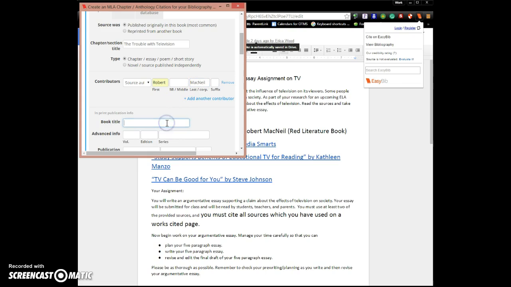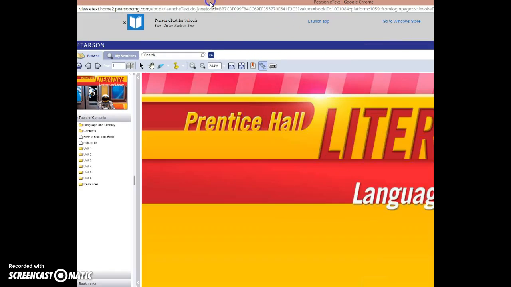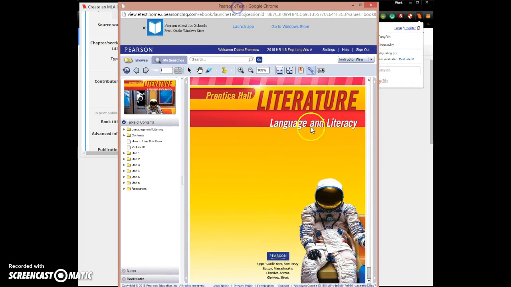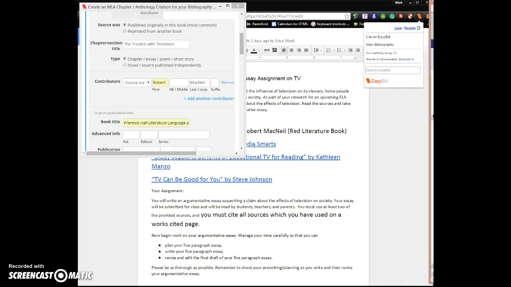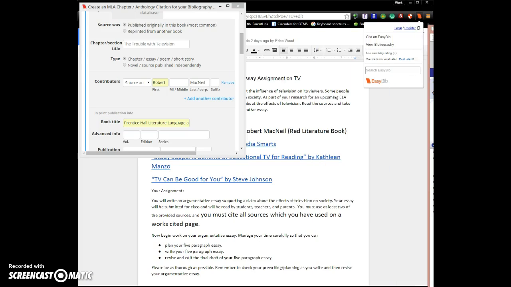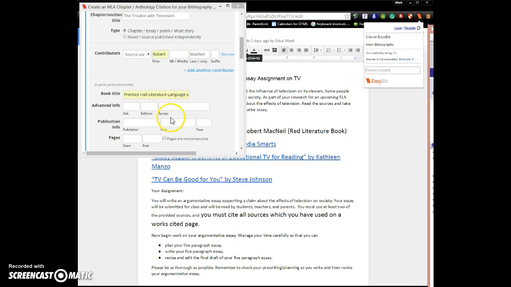The book title is Prentice Hall Literature, Language and Literacy, and we just find that on the front of our book. Notice that it doesn't have a specific volume or version on it, so we're going to leave the next part where it says volume, edition, series, blank.